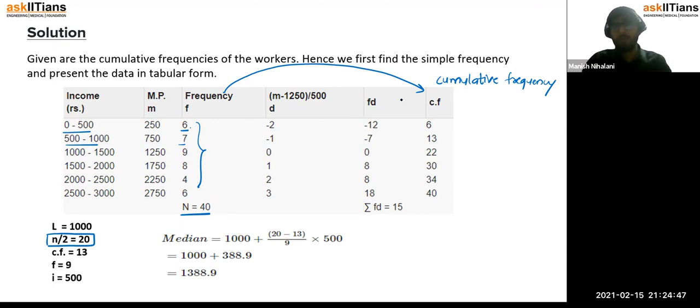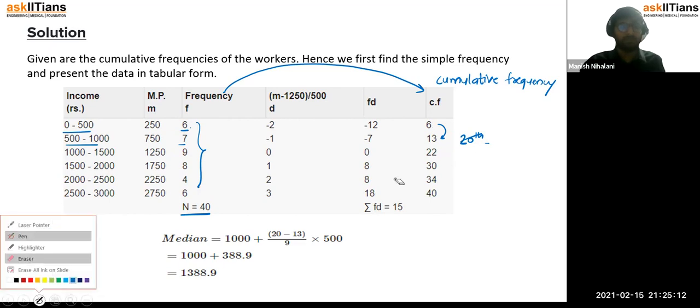So you would say first यहाँ पर 6 plus 13 is 19.